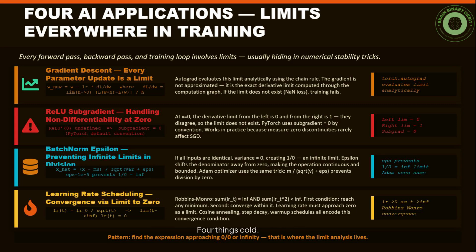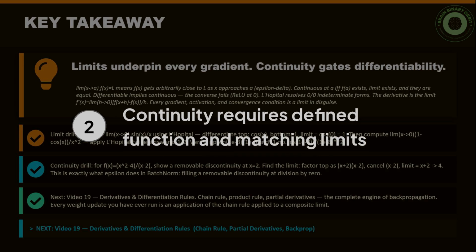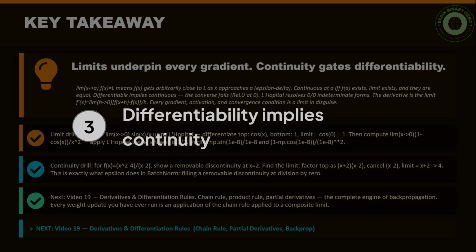4 things cold. 1. Epsilon-delta: for every epsilon greater than 0, there exists delta greater than 0, such that 0 less than absolute value of x minus a less than delta implies absolute value of f(x) minus L less than epsilon. 2. Continuous at a requires f(a) defined, limit exists, they're equal. 3. Differentiable implies continuous, not the converse. 4. f' equals the limit as h goes to 0 of the difference quotient.